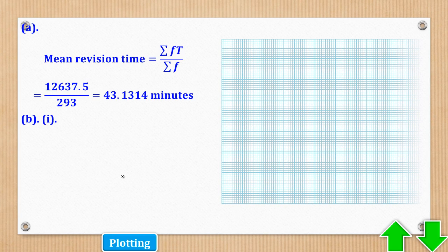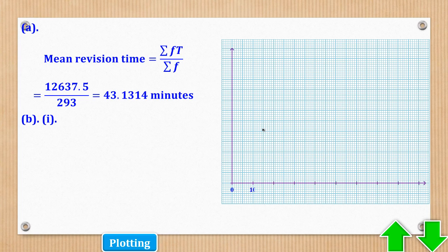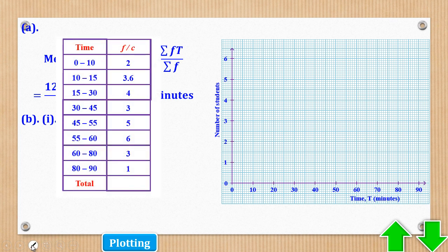Histogram, you'll need a graph paper, draw your scales, horizontal and vertical axis. Get a suitable scale for the horizontal axis using intervals of 2 centimeters, and label the axis. Do the same for the vertical, use intervals of 2 centimeters and get a suitable scale, and also label the vertical axis. Then next is to plot. So histogram, we use bars.